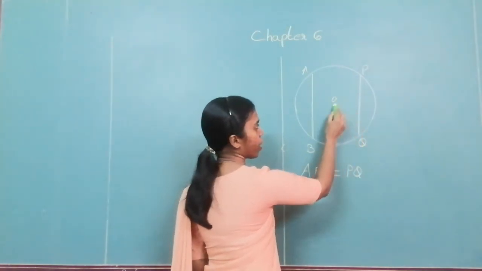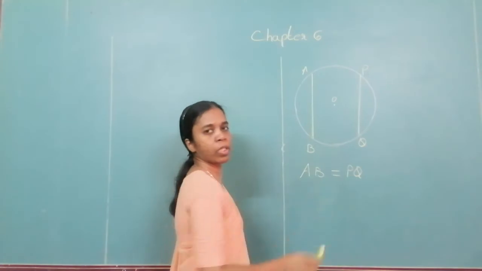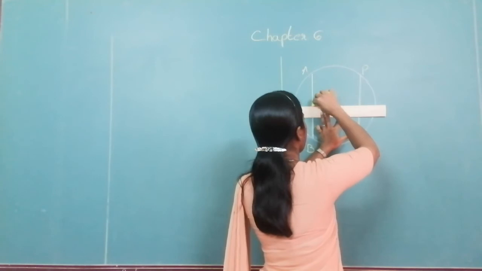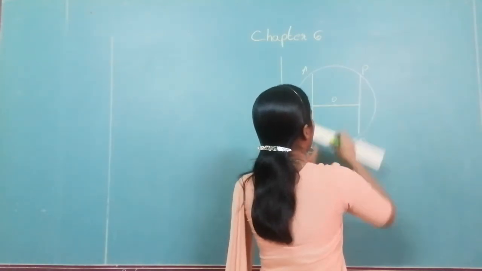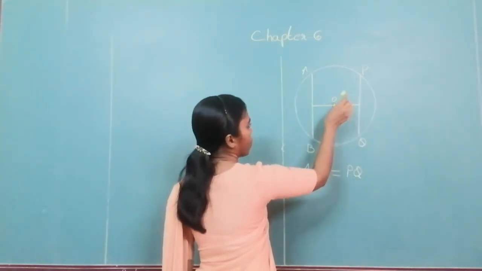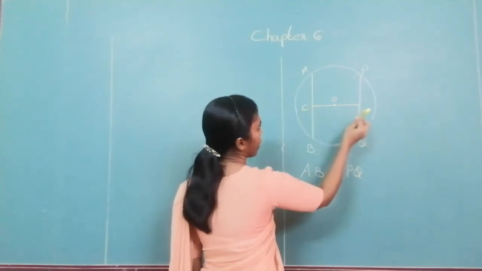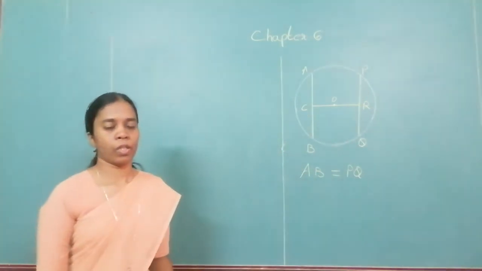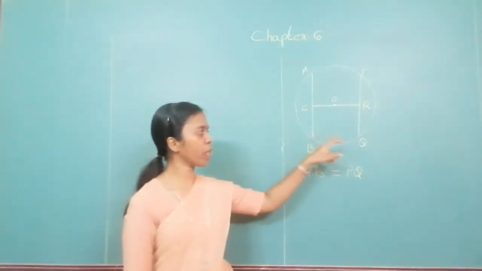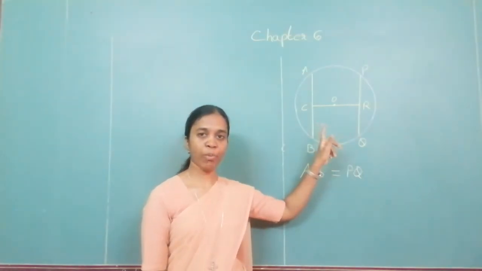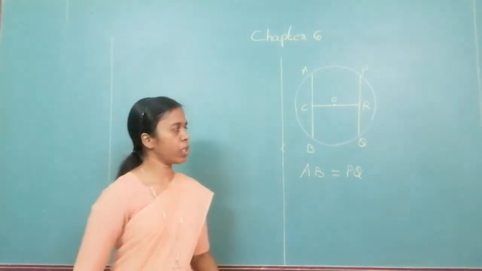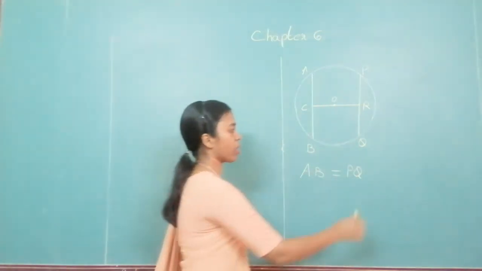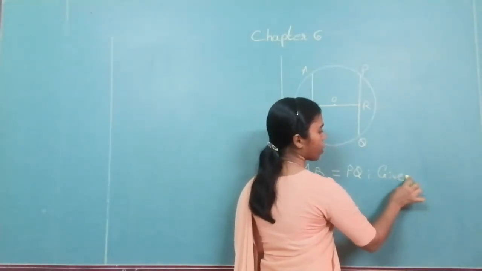I have to show that the distance from here to here is equal. So I will draw perpendicular from here. I am naming this as C and I am naming this as R. I repeat the statement. Congruent chords are equidistant from the center. These are my congruent chords. That is AB is equal to PQ. This is given to me.